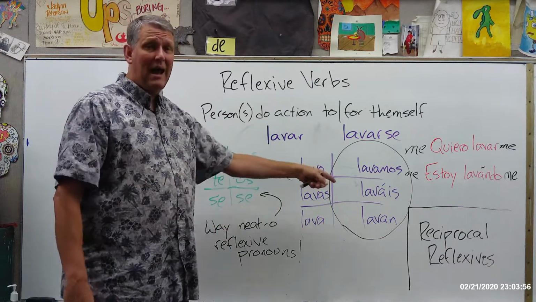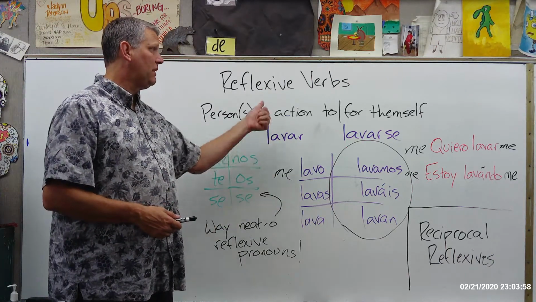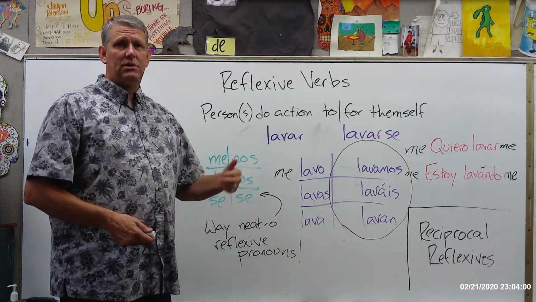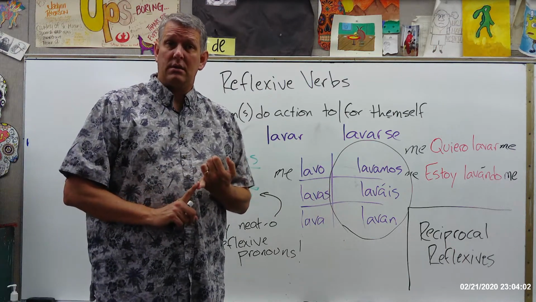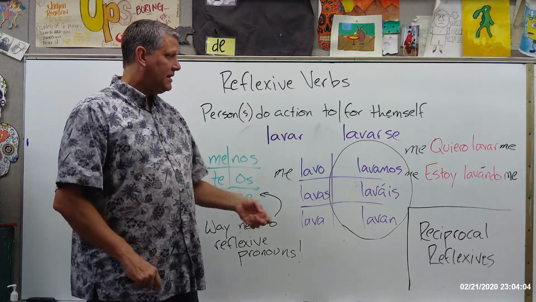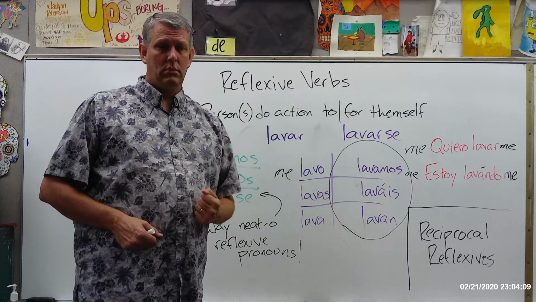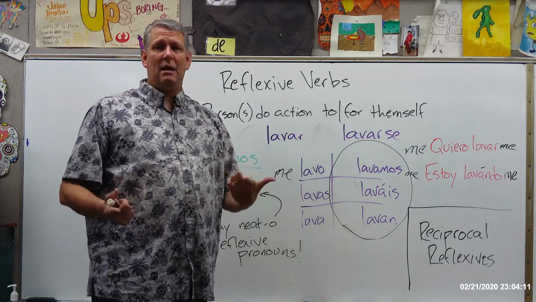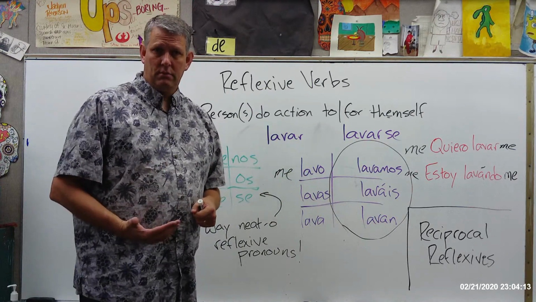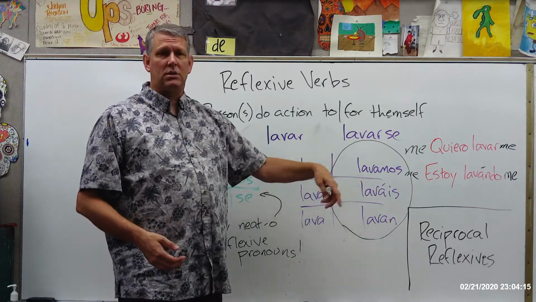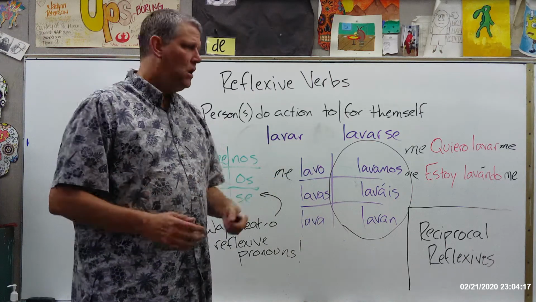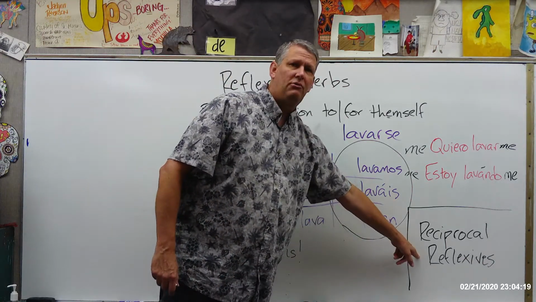Okay, and there are a lot of verbs that you wouldn't think of as being reflexive that can be used this way. For example, ayudar, to help. Okay, if I said nos ayudamos, well, we help each other. Nos respetamos, we respect each other. Nos apoyamos, again, we support each other. All of those are what we call reciprocal reflexive verbs.